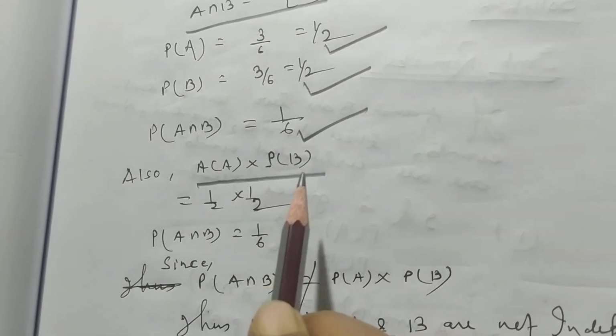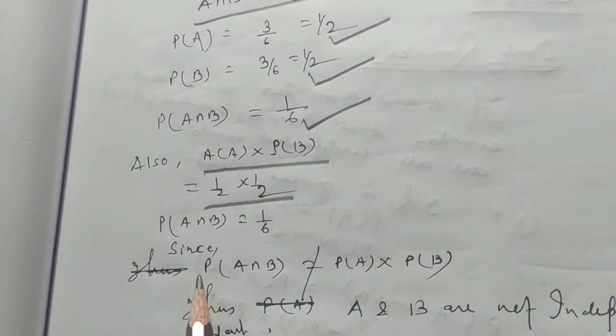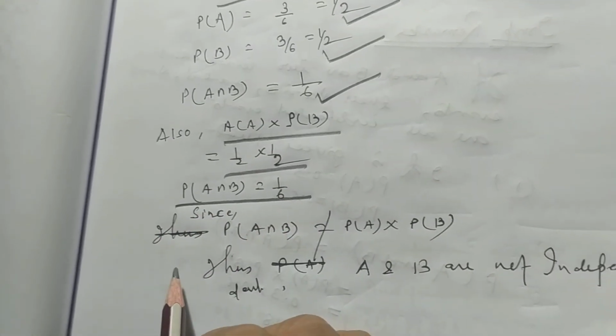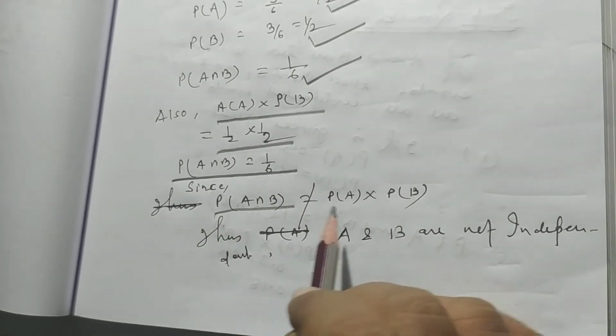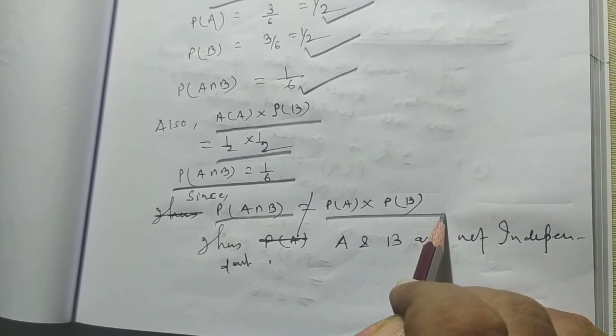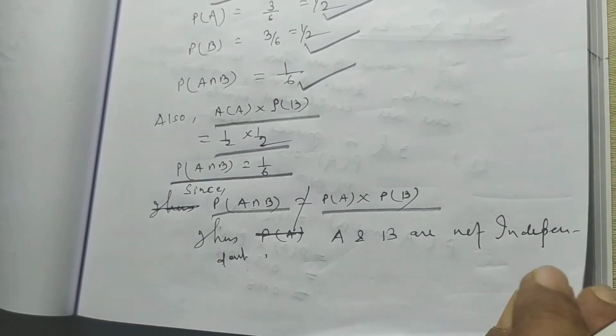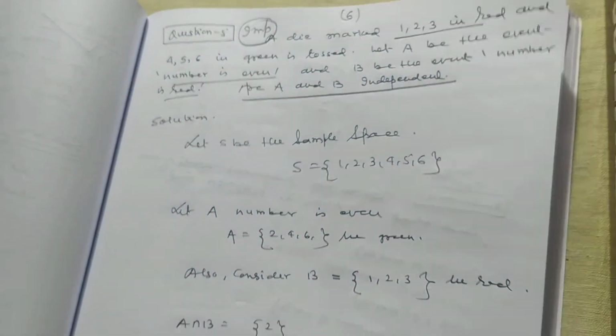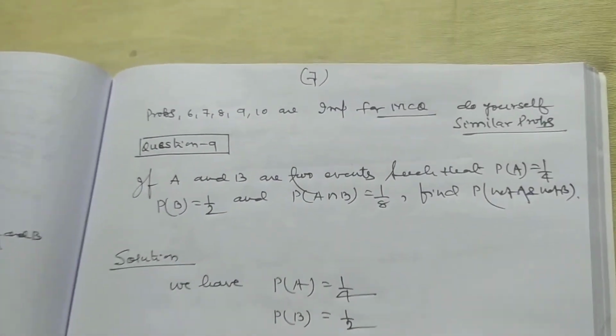Also probability of A into probability of B is equal to 1 by 2 into 1 by 2, and probability of A intersection B is equal to 1 by 6. Since probability of A intersection B is not equal to probability of A into probability of B, thus A and B are not independent events. Problems number 4 and 5 are also very, very important for short type questions.